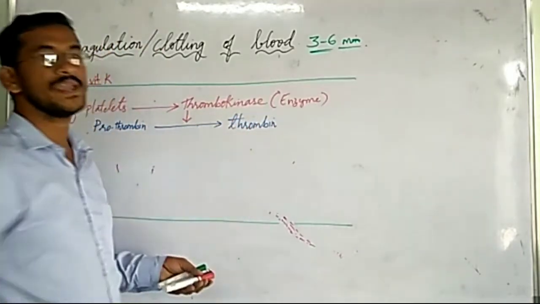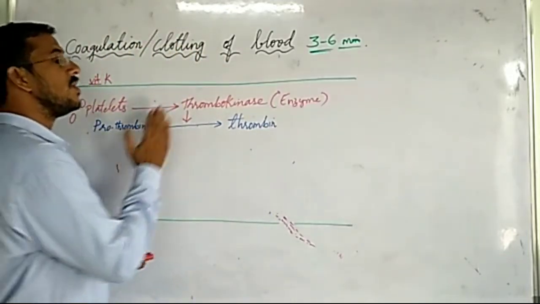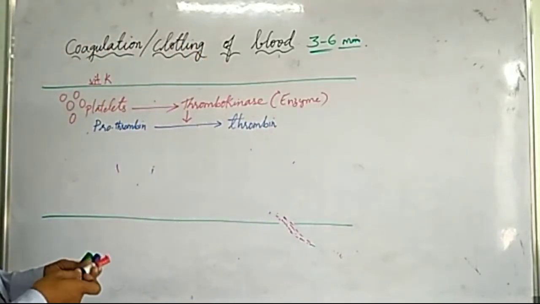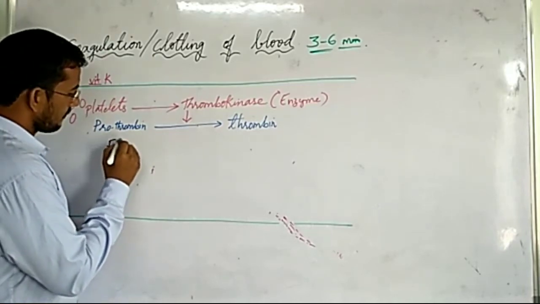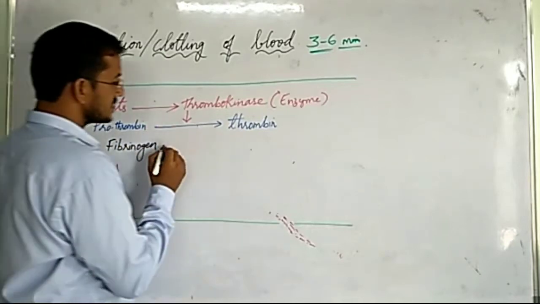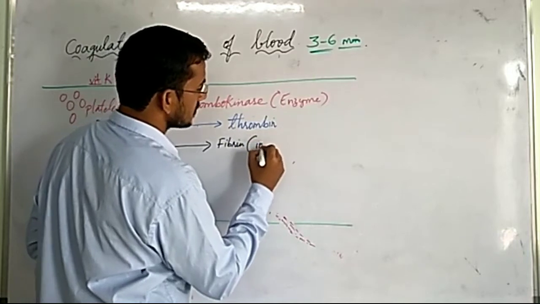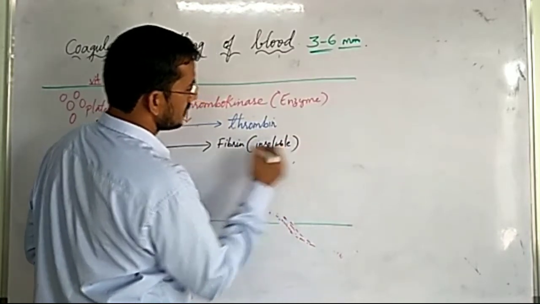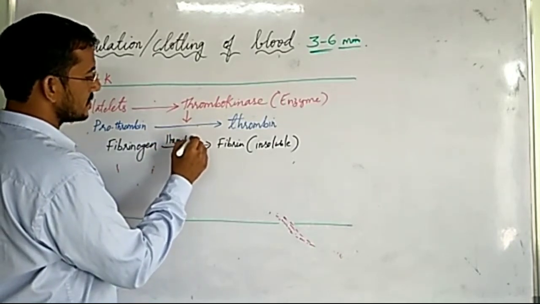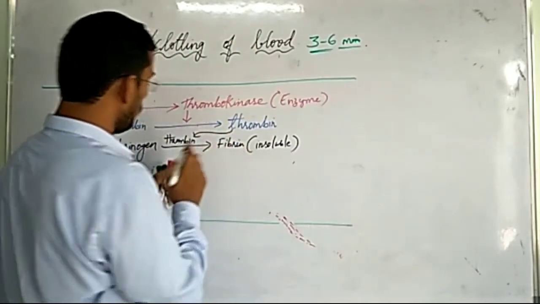Now this thrombin converts fibrinogen, which is present in the blood, to insoluble fibrin. So fibrinogen, which is present in the blood, is converted into fibrin, which is insoluble, by thrombin.